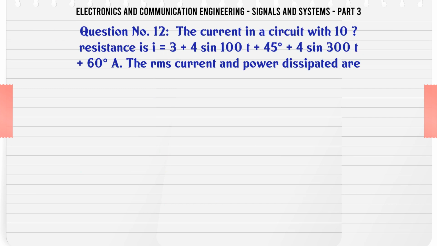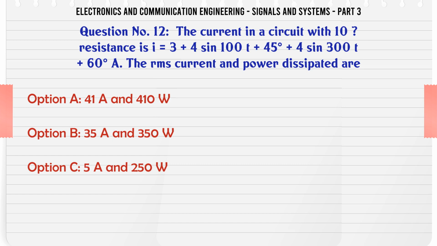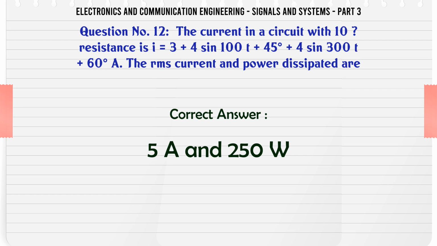The current in a circuit with 10 ohm resistance is i(t) = 3 + 4 sin(100t + 45°) + 4 sin(300t + 60°) A. The RMS current and power dissipated are: A, 41 A and 410 watts; B, 35 A and 350 watts; C, 5 A and 250 watts; D, 11 A and 1210 watts. The correct answer is 5 A and 250 watts.